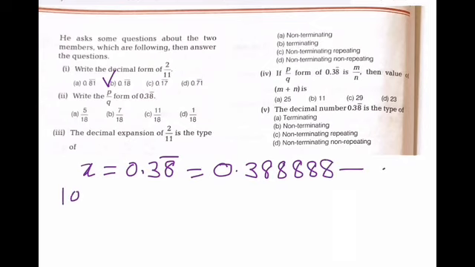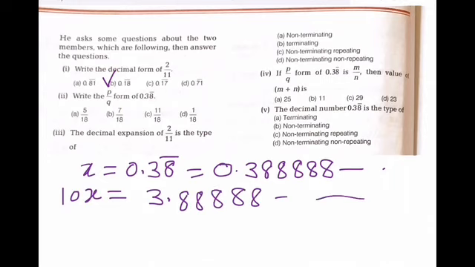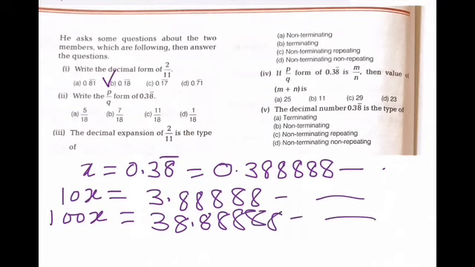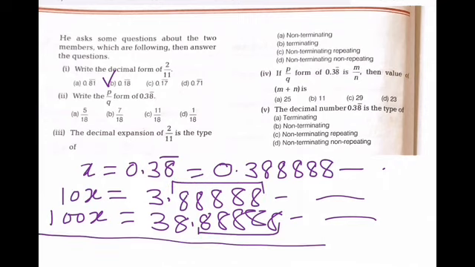So if we multiply it by 10 on both the sides, it will be 3.888 and go on. We'll again multiply it by 10, so it will be 100x and it will be 38.88888. It will go on. As you can see, the decimal part of these two is same. So we have to subtract these two, subtract 10x from 100x, so it will be 90x and 38.